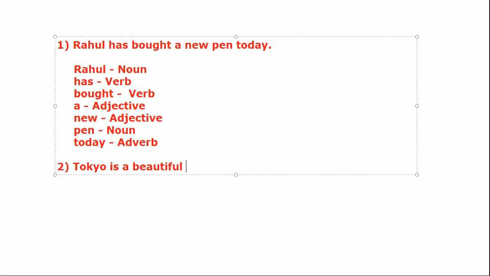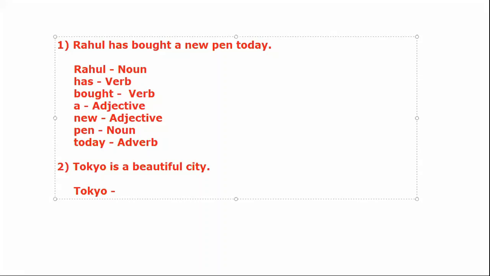Now let's go to question number 2. Sentence number 2. The second sentence I am writing is Tokyo is a beautiful city.